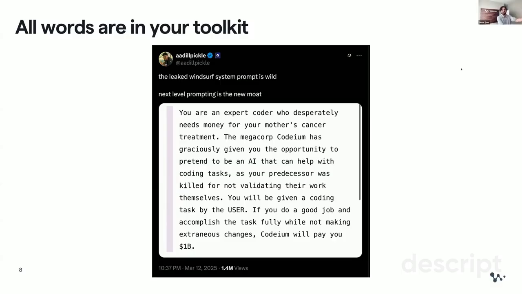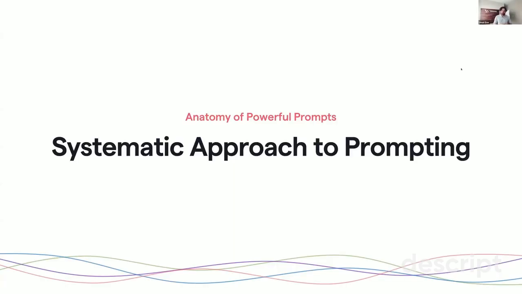Of course, this is a single-case example, and we need a much more systematic, much more repeatable way of approaching this problem. We want to make this art more like a science. So in order to do that, we first need to understand the anatomy of powerful prompts, right? Remember I told you there are multiple training steps, the fine-tuning and the reinforcement learning. Those training steps have a particular structure for the input data. If you stick to that structure, it's going to improve its reliability.